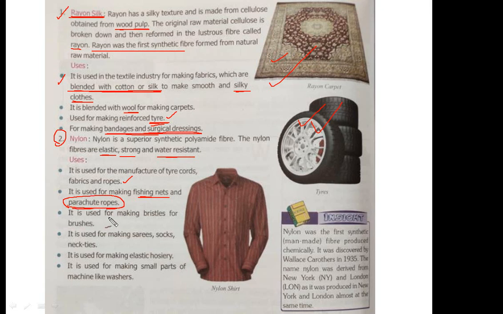It is used for making bristles of brushes, such as a toothbrush or any other brush. If you take the example of a toothbrush, these are the bristles over here, and for these bristles nylon is used. It is used for making saris, socks and neckties. It is used for making elastic hosiery.